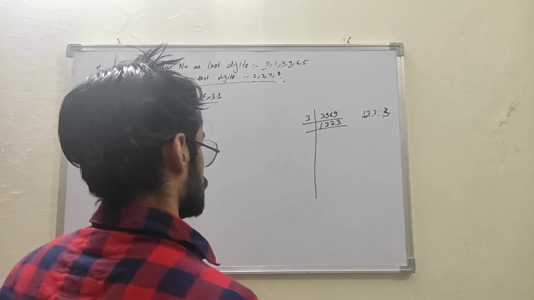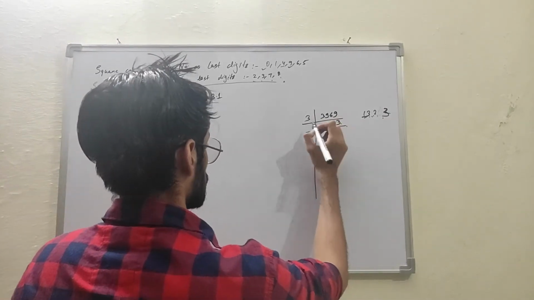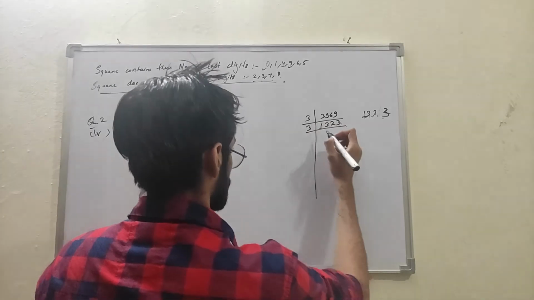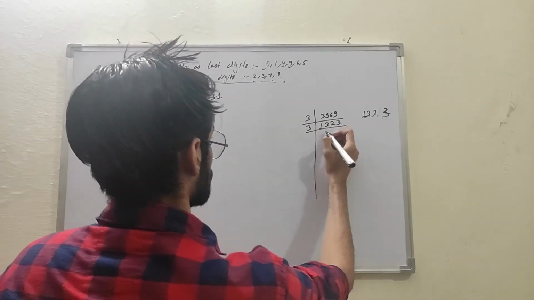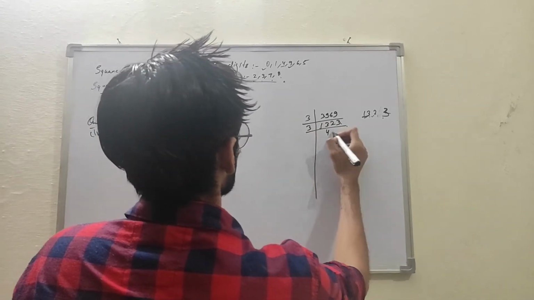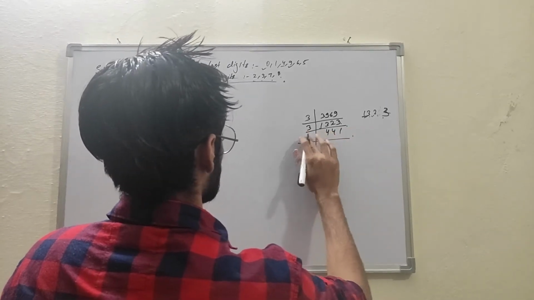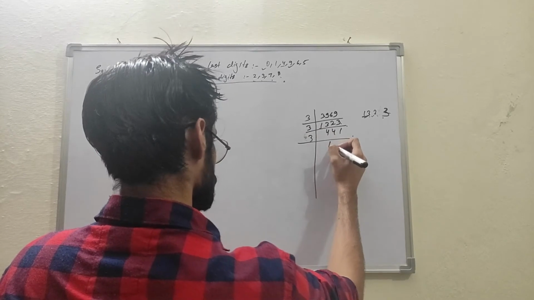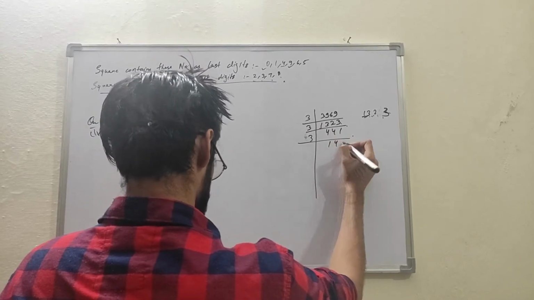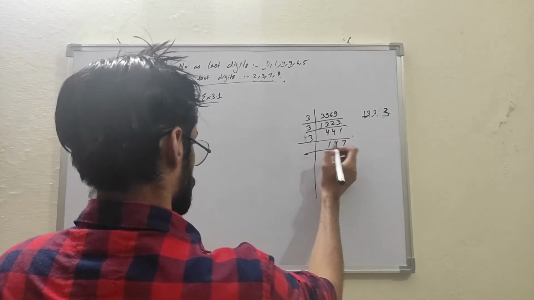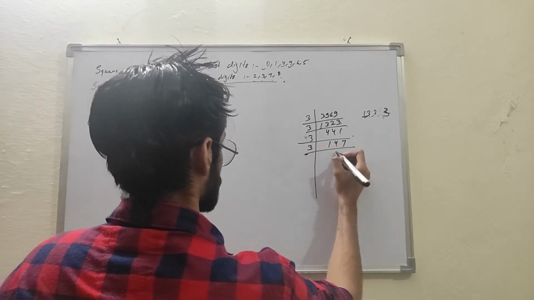So yeah, it will be divisible by 3. Okay. Because 9 is divisible by 3. So this number will also be divisible by 3. Again it will be divisible by 3. Again it will be divisible by 3.